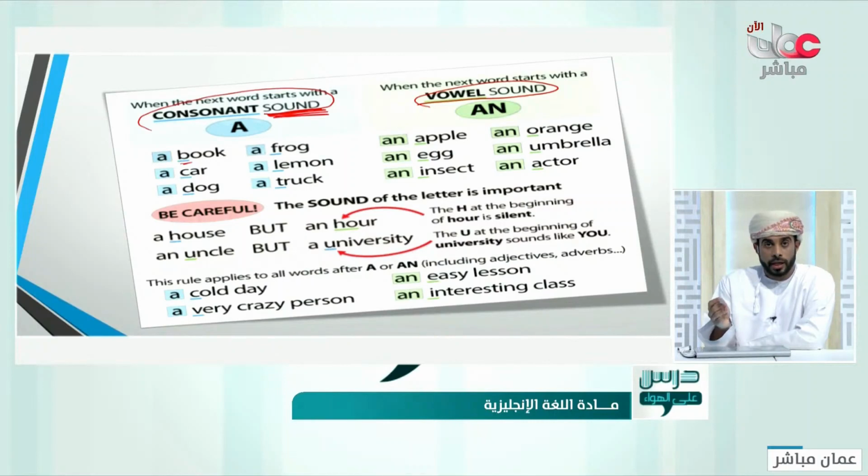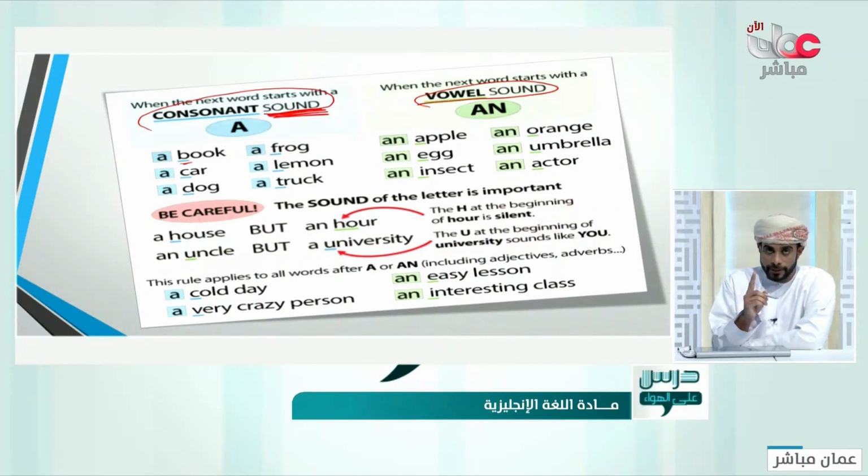Some others start with a vowel, sound like a vowel, like an apple, an egg, an instant, an orange, an umbrella, an actor. This is normal. The letter is a vowel and sounds like a vowel, and the letter in the other group is a consonant and sounds like a consonant.